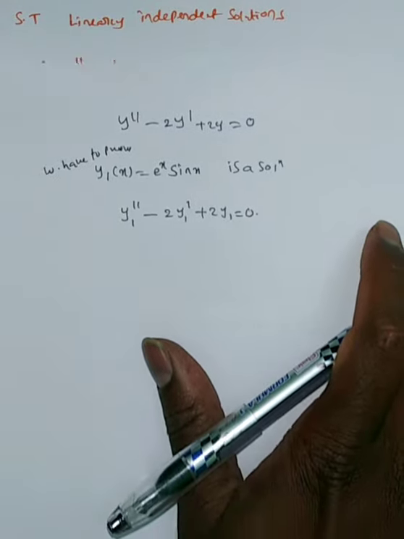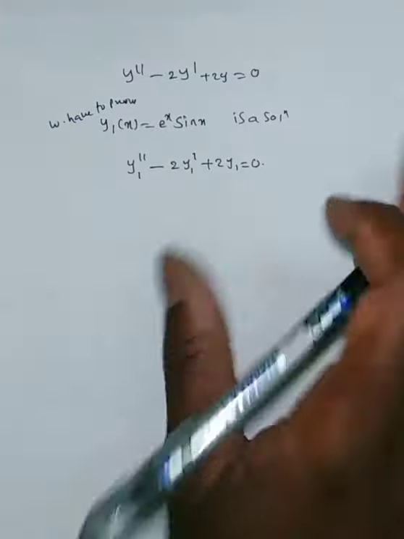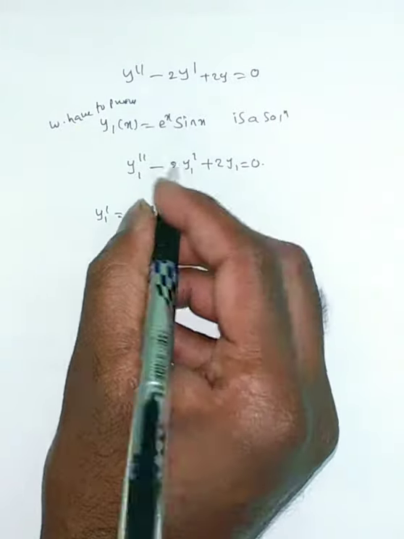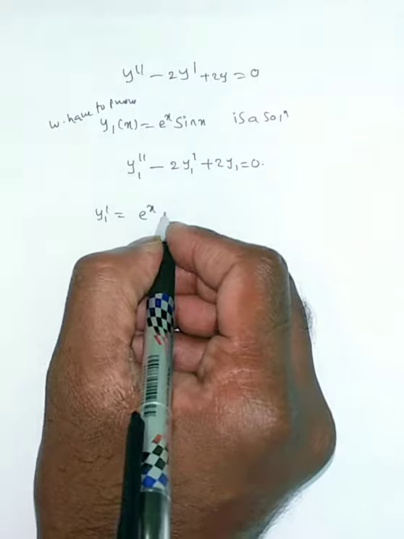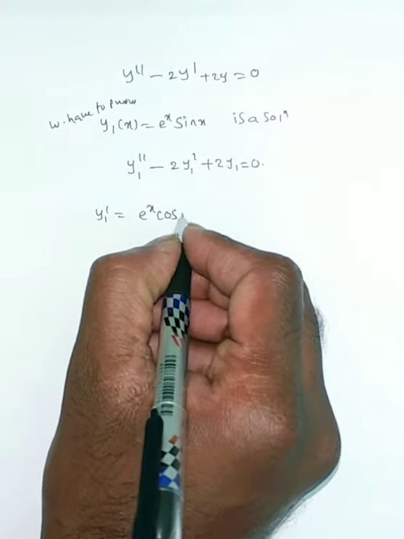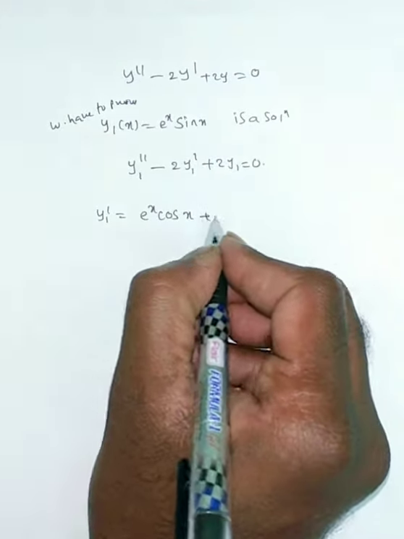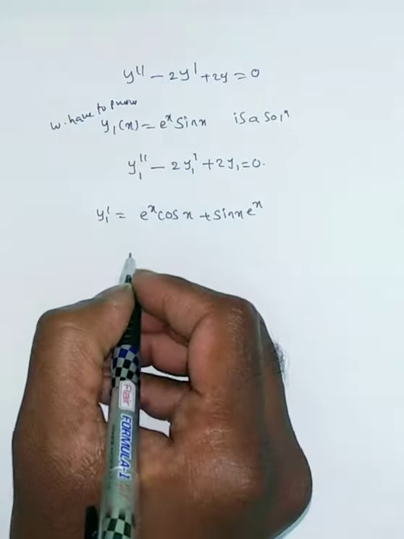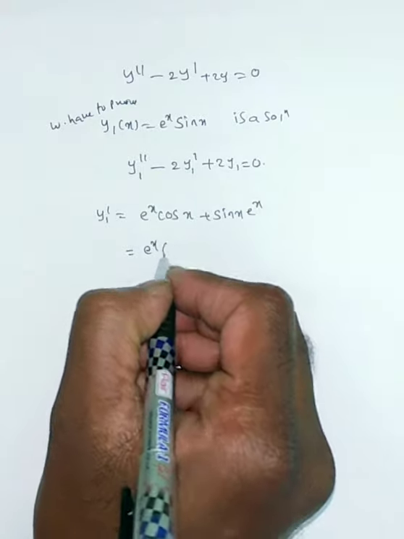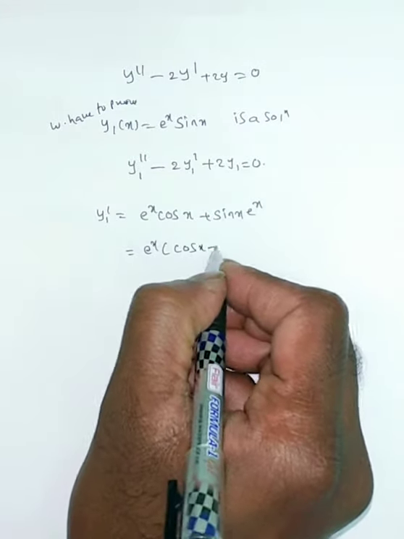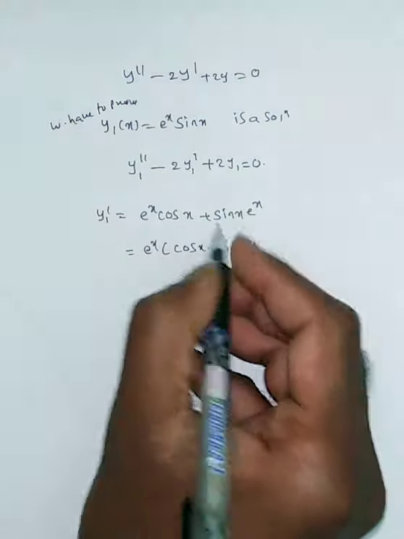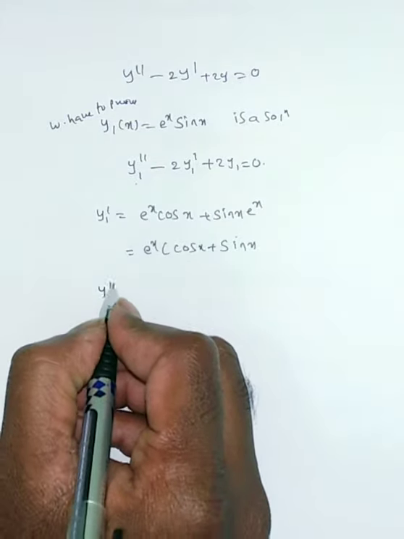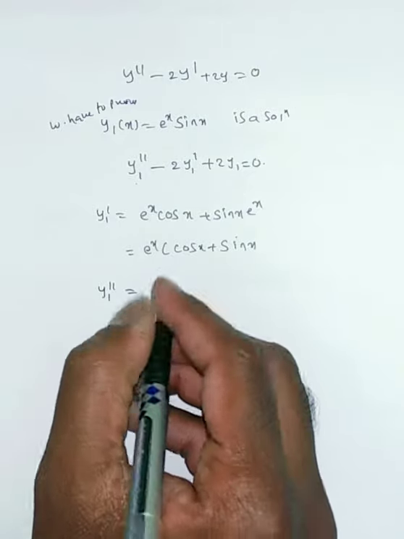Now we will verify. What is y1 prime? It is the derivative of e power x into sin x. First, e power x into the derivative of sin x, which is cos x, plus sin x into the derivative of e power x, which is e power x. So you can write this as e power x common, cos x plus sin x. I want y1 double prime also, the double derivative of y with respect to x.